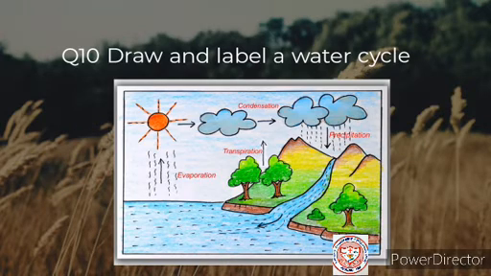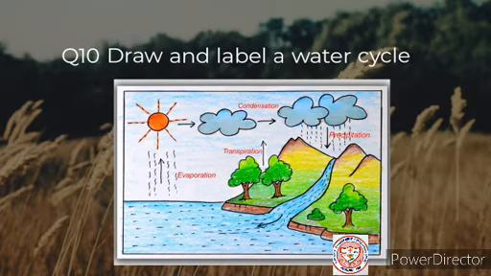Question number 10. Draw and label a water cycle. I think you can see a sample picture which I have already given you. There you can see 4 labels have been done for you. One is evaporation, and there is an arrow pointing towards the sun, meaning from the river it is evaporating. So the arrow and the evaporation label are very important.